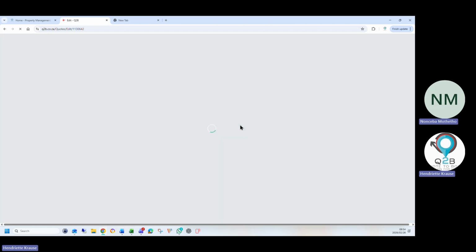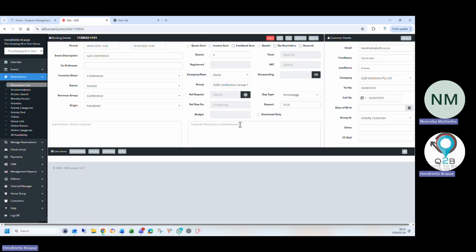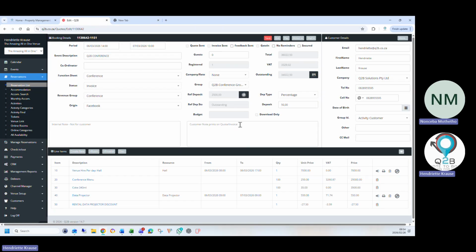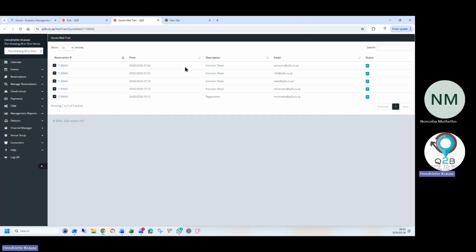And then with emails that are sent straight from Q2B, because I've seen in the past with some CRMs, the mail will end up in the spam folder. Do you find that you have issues with that? Yeah, we've just, October or November last year, I think it's the beginning of November, we switched over to a mail partner, which is actually awesome. They now track the mails, they keep it safe, so that it doesn't go into spam.